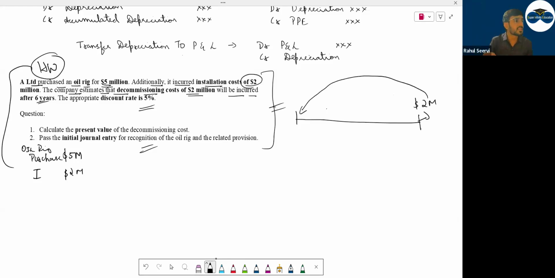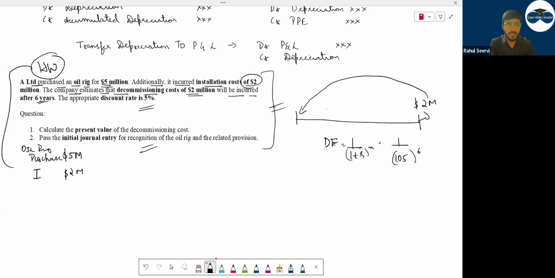How will you do this? By discounting it. How will we discount? We need the discounting rate and the number of years. So the discounting factor formula is 1 divided by (1 plus r) to the power of n. 1 divided by 1.05 to the power of n, where n is 6 years. So if I discount this, I'll get this value. So how much is it? Can anyone tell me?